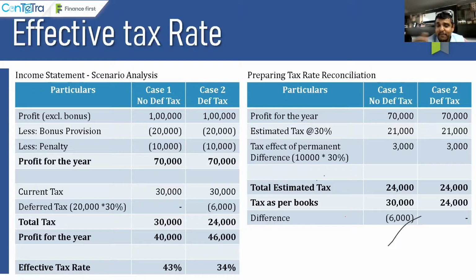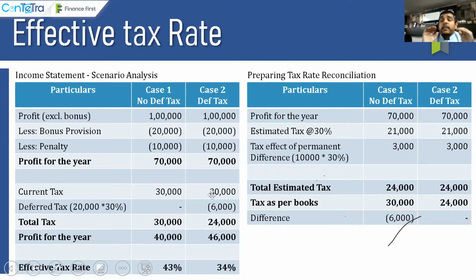So if you see this example, my profit before tax in case 1 is basically 70,000. My tax is 21,000 actually, but I'm getting a tax of 24,000. So the difference is on account of permanent difference of 3,000, but tax as per books which I recorded is 30,000, right? Because I did not create a deferred tax. So there is a difference of 6,000.